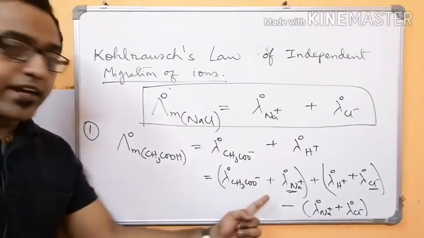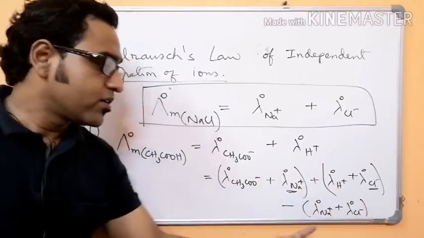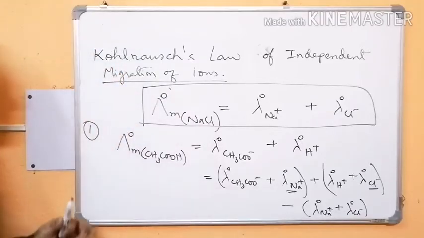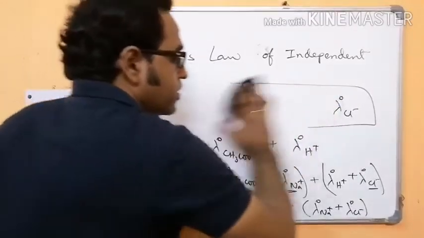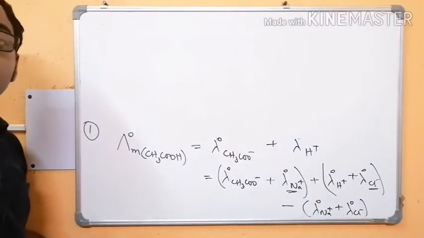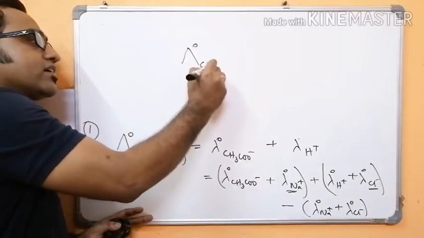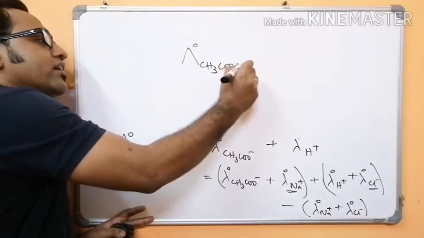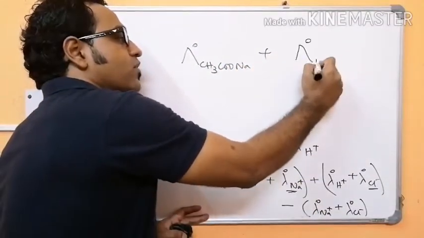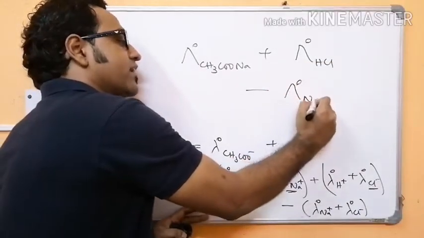With acetate ion I have added sodium, with H plus ion I have added chloride ion, and then at the end I have subtracted sodium and chloride both. Now this acetate and sodium, they combine to give sodium acetate. Now this sodium acetate is a strong electrolyte, CH3COONa. This H plus Cl minus, that is also a strong electrolyte, HCl. This Na plus Cl minus, that is also a strong electrolyte, NaCl.